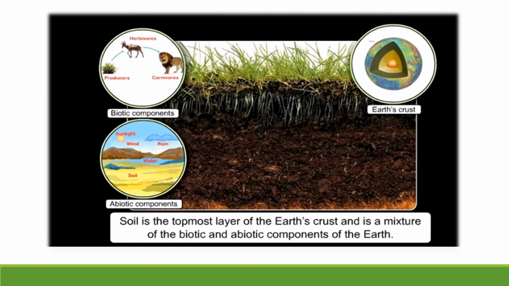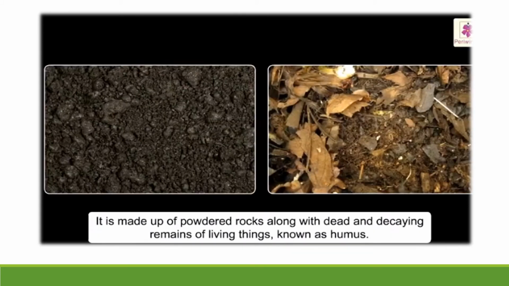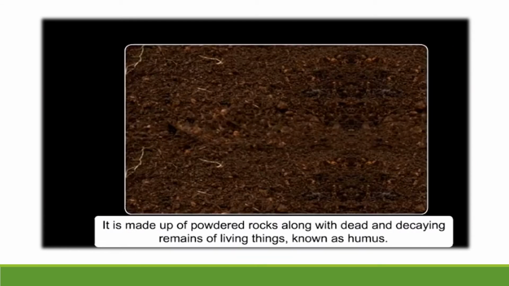It is made up of powdered rocks along with the dead and decaying remains of living things, known as humus. So what is humus? The humus gets mixed with the top layer of the soil, making it fertile.